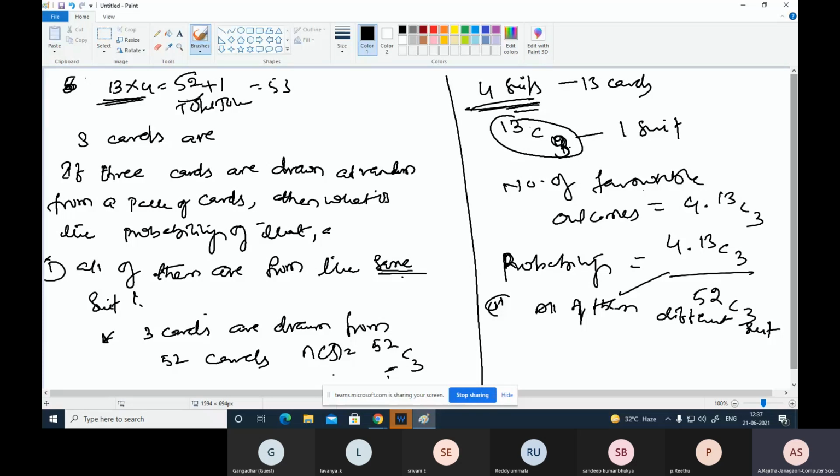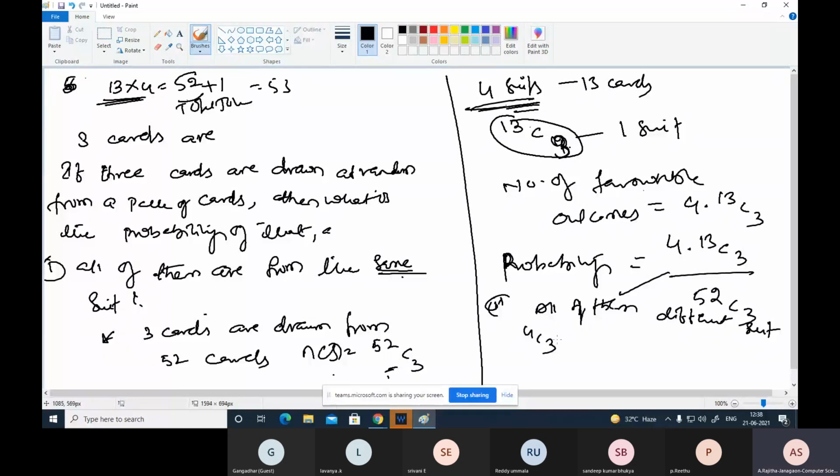Different suits: from 4 suits we can select 3 suits, 4C3 first. From 4 suits we can select 3 suits like this.